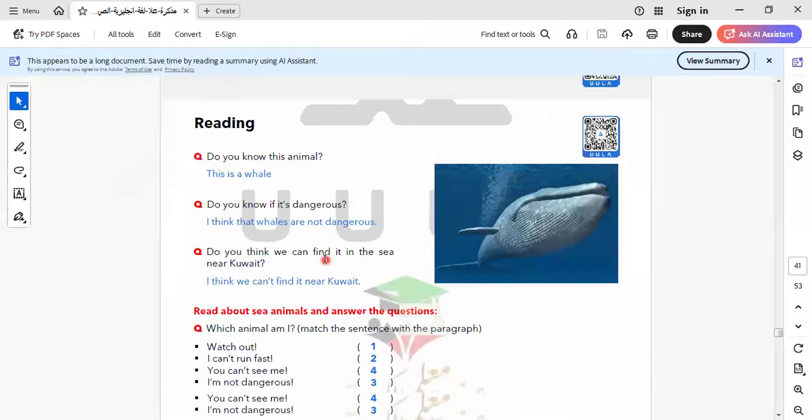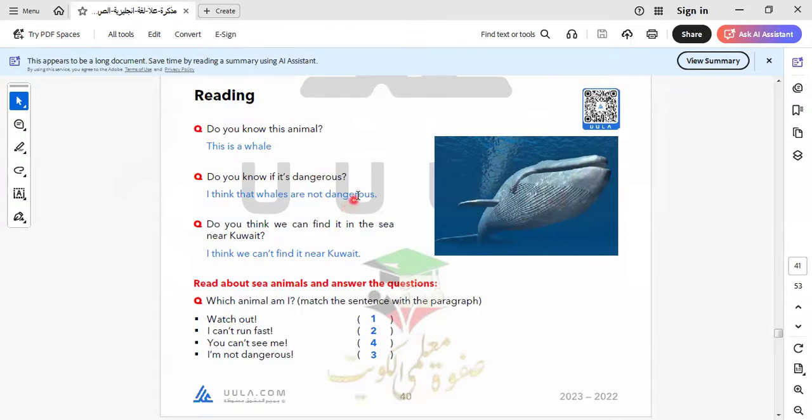Let's go to another one here. Here is a picture, and we have the details about these pictures. Let's know what about this picture. All of us know this animal. What is this? This is a whale. Do you know if it's dangerous? I think it's not. Here it's saying whales are not dangerous, but I know the whale is dangerous, the same as the shark.